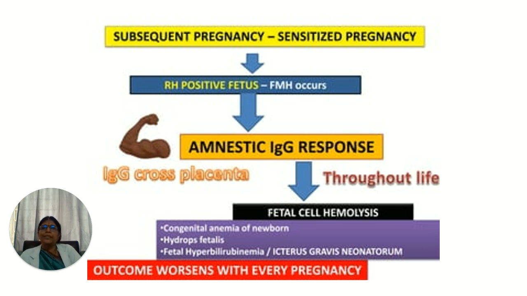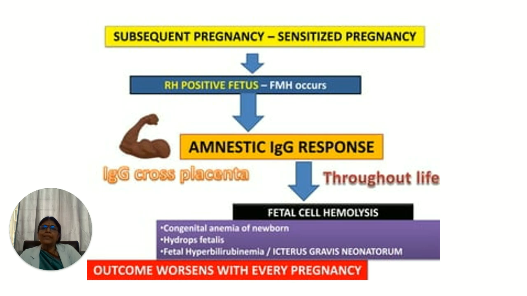Here, if it is again an RH positive fetus, there is some amount of feto-maternal hemorrhage, and this elicits a very strong anamnestic response. The antibodies are already present, and this IgG response causes hemolysis, because these antibodies enter the fetal circulation and destroy the fetal cells. This is fetal hemolysis.